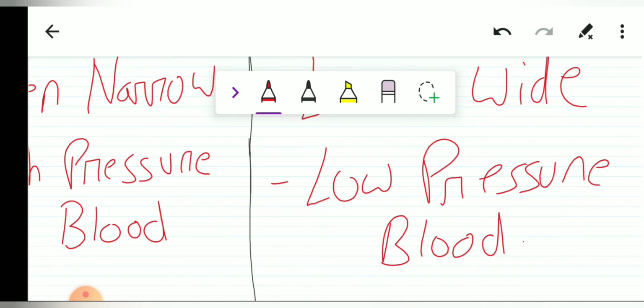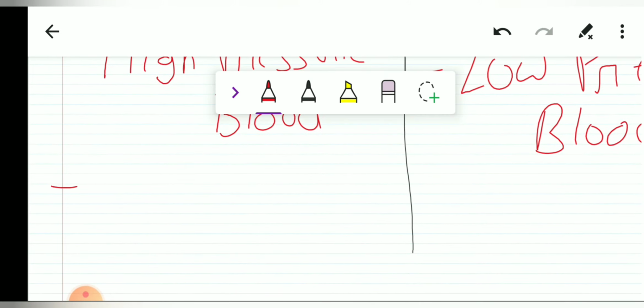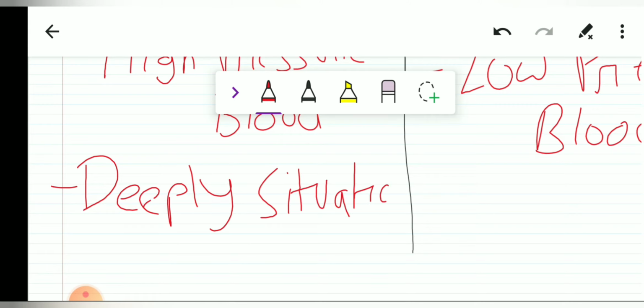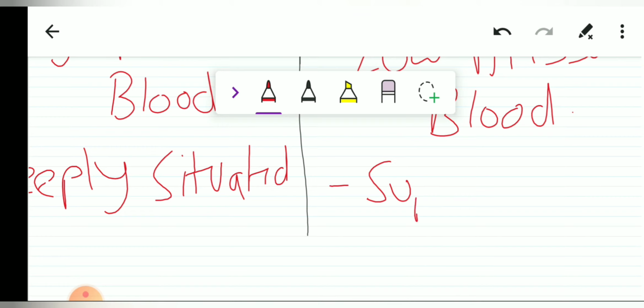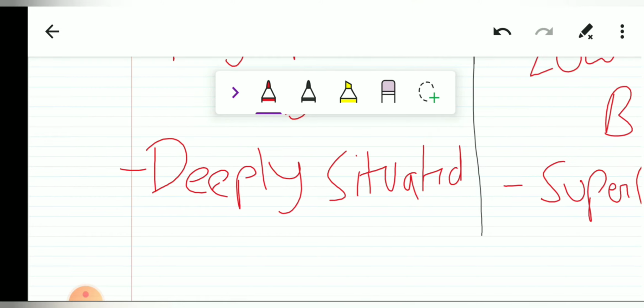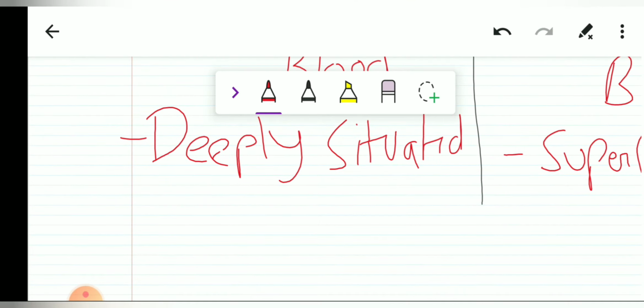Now, where are the arteries located? Arteries are found deep inside the body. Arteries are deeply situated, whereas the veins are superficial. I mean that the veins can be easily accessed. The veins are quite near to the skin, whereas the arteries are quite deep. We need to penetrate various muscles to reach the artery. So the arteries are deeply situated, whereas the veins are superficially situated.